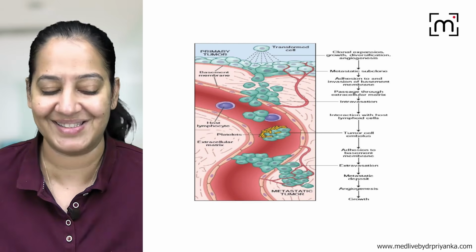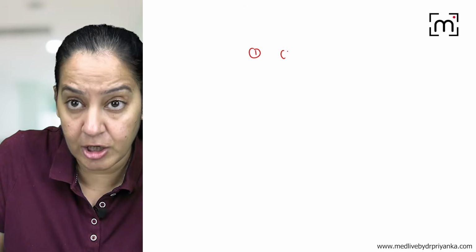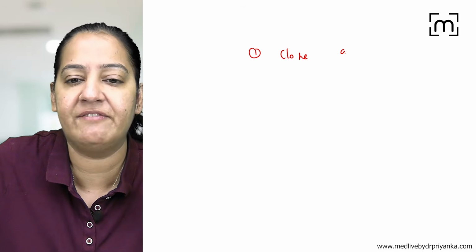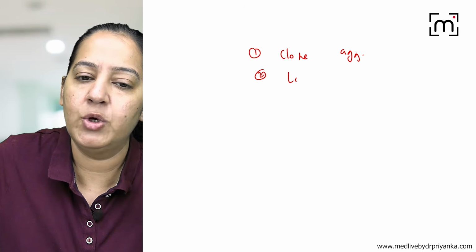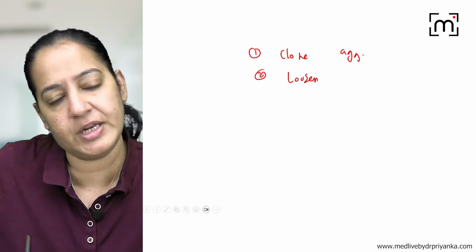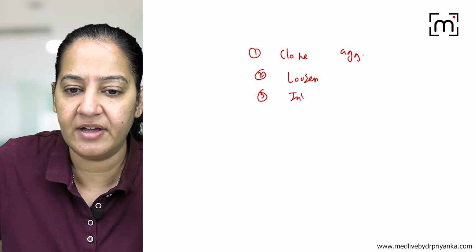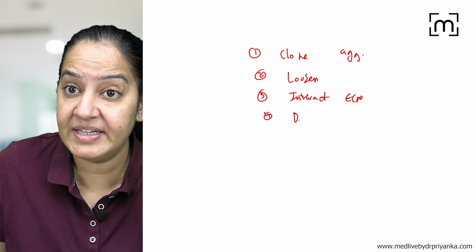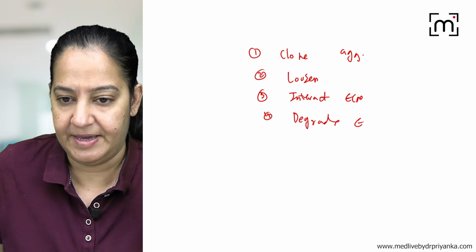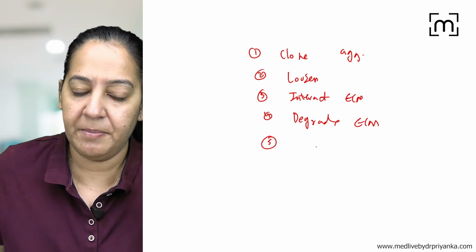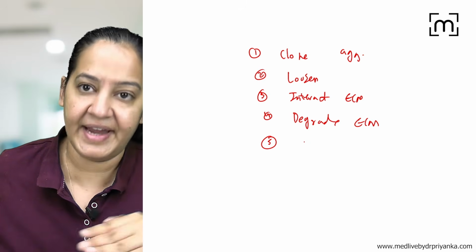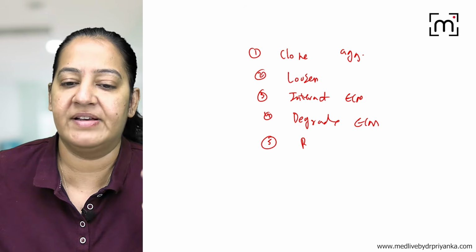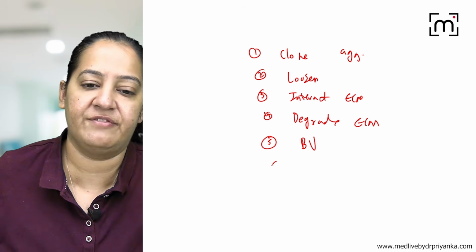That's all about metastasis. So step number 1, it's a clone of the tumor, a subset of the tumor. Some tumor cells will become aggressive. Number 2, they loosen from each other by loss of a protein known as E-cadherin. Number 3, they interact with ECM. Step number 4, they degrade the ECM by producing certain enzymes. Step number 5, they enter inside the lumen of the blood vessel by producing autocrine motility factor.